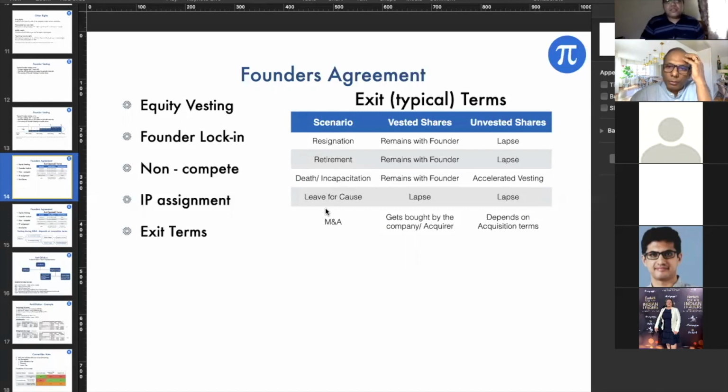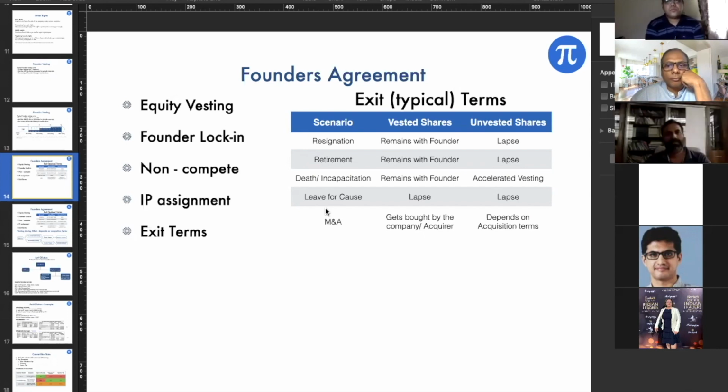So when the vested shares remain with the founder, what happens in that case? Whenever a liquidity event happens, then he gets the... Yeah, either that or you do a deal on secondary or something like that. Try to clean up the cap table before. But yes, it's with the founders.